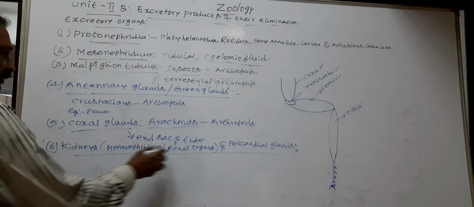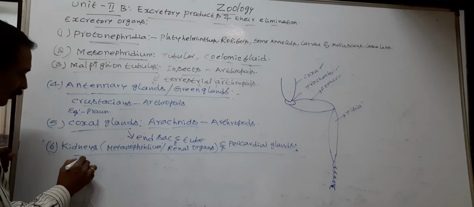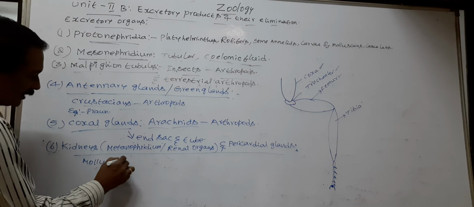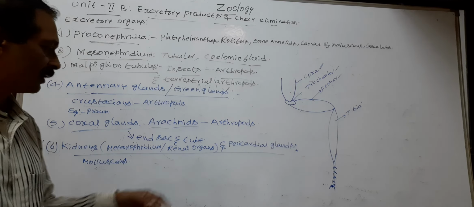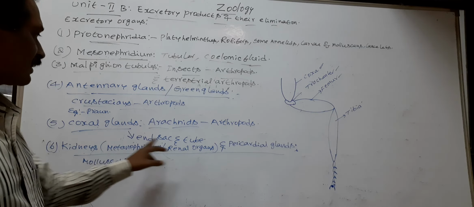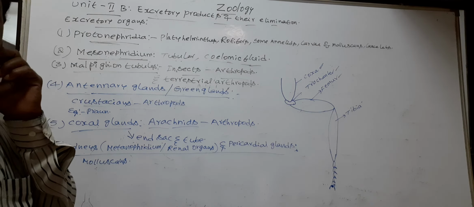The kidneys and pericardial glands are found in molluscans. Kidneys are also called metanephridium or renal organs. The kidneys and pericardial glands collect the nitrogenous waste